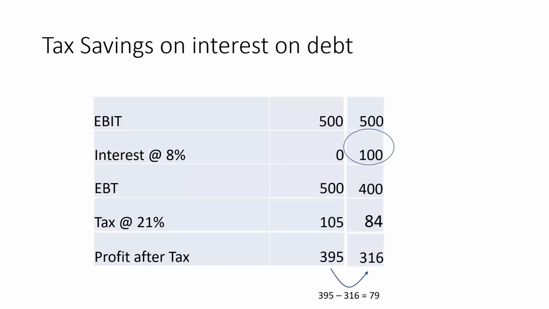So to pay $100 of interest, our profit only decreased by $79. So you can compare. Shareholders' profit is not exactly the same as bondholders' interest payments. We can pay much more in interest as compared to what we can pay to shareholders in profits. That is the conclusion. So therefore, that makes debt even cheaper by that 21%.